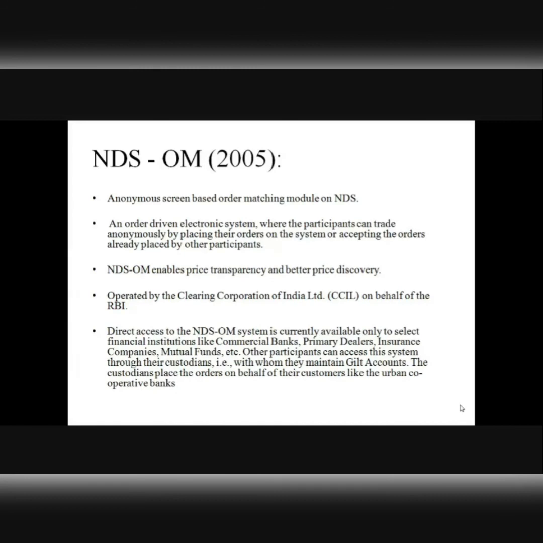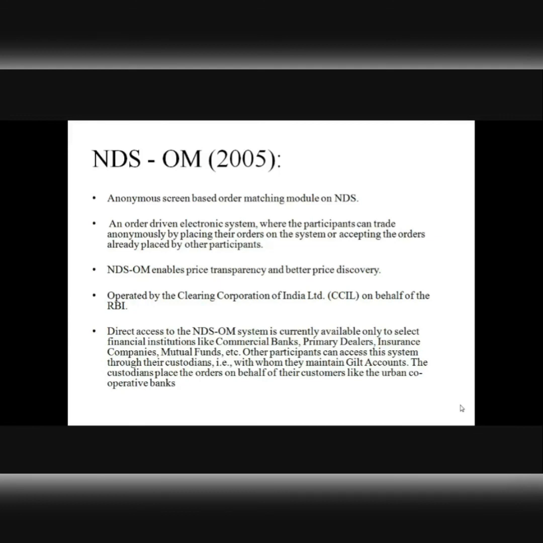The NDS order matching module facilitates anonymous trading in the government securities market between various participants. What do we mean by anonymous trading? By anonymous trading, we mean that the seller doesn't know who the buyer is, and the buyer doesn't know who the seller is, because there is always a wall or interface that hides the identity of one party from the other.